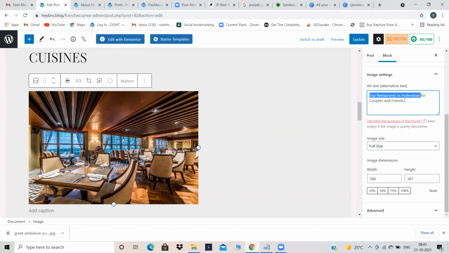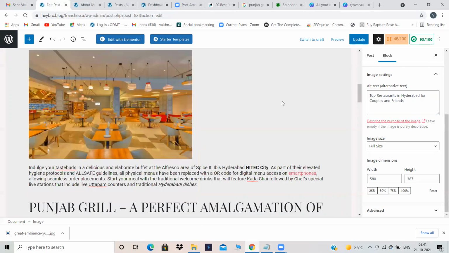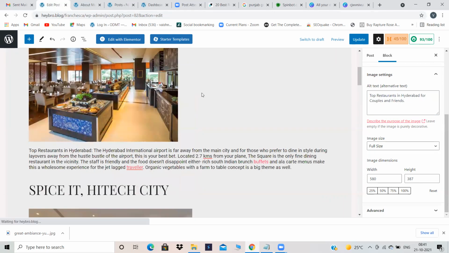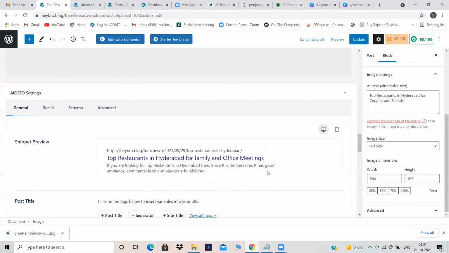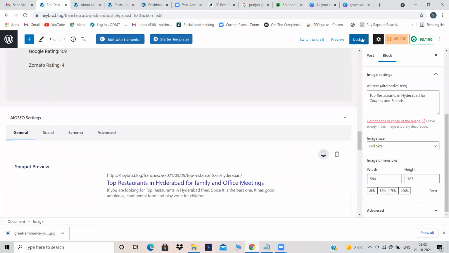Now to get these ideas, couples and friends and all, we have to use tools like Ubersuggest and all. Got it? And use those keywords here also. In the content also, you have to use those keywords. For now, we will update it.